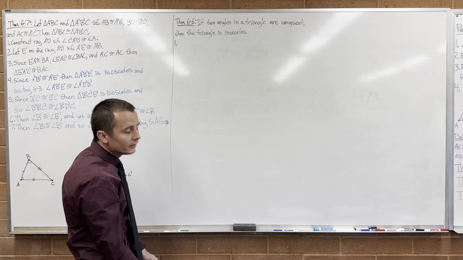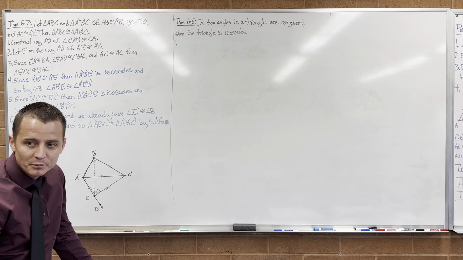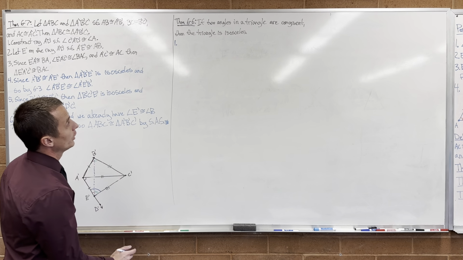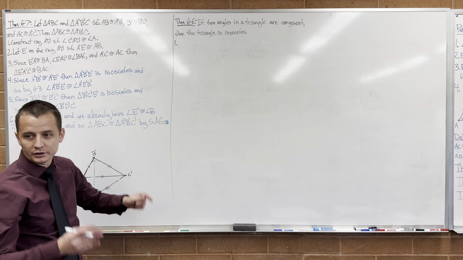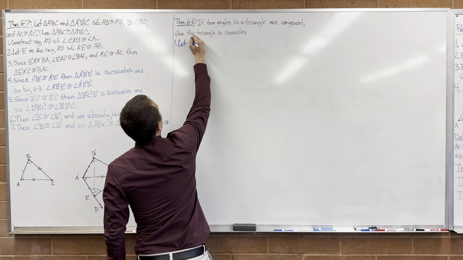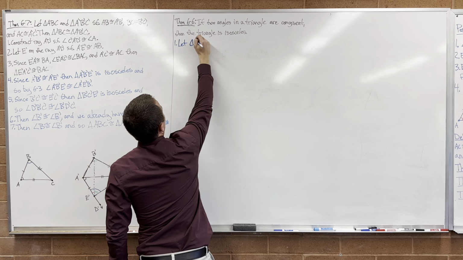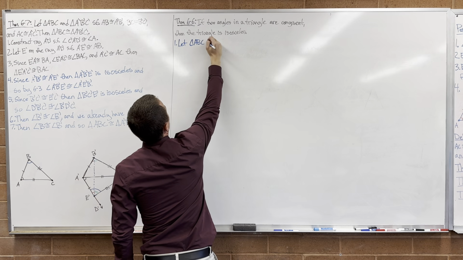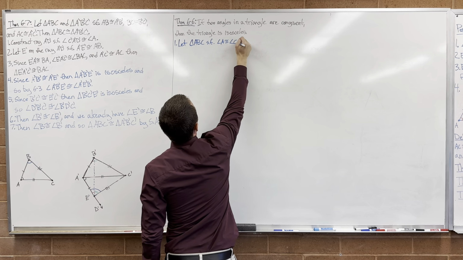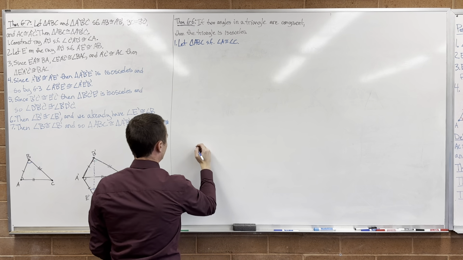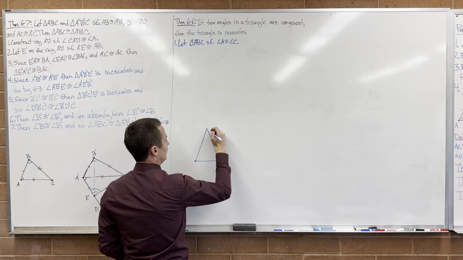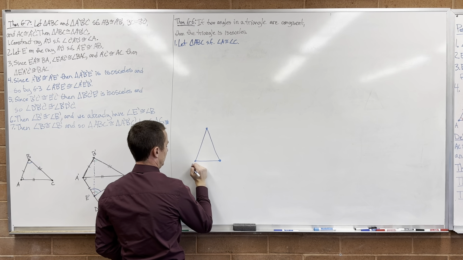Okay, this is an easy one. Let's see if you guys can piece this one together. I think you can. So if two angles in a triangle are congruent, then the triangle is isosceles, or in other words, two sides are congruent. We don't want anything fancy like the contrapositive or the converse. Let triangle ABC be such that angle A is congruent to angle C. So, draw a picture down here. So here's triangle ABC. Will you remind me what isosceles means?